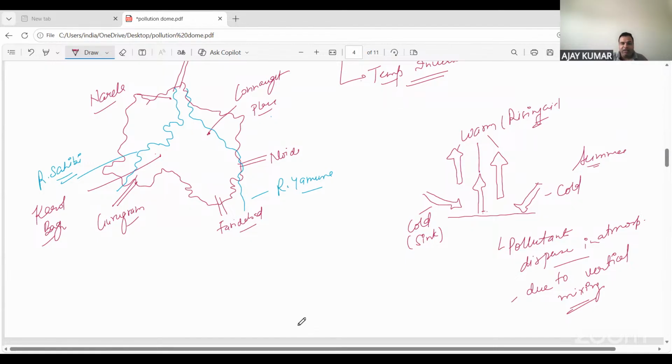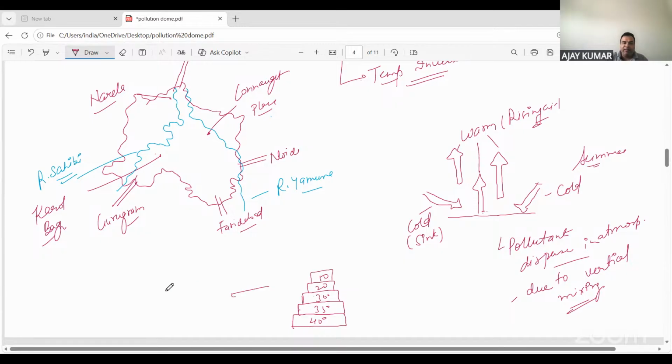और इसमें जो air होगी, that will be like this. The hottest air is at the ground, means 40 degrees Celsius. Above, air will be 35 degrees. If you go higher, you will find that it is 30 degrees. Again, if you go higher, it will be 20. And if you go higher, it will be 10.